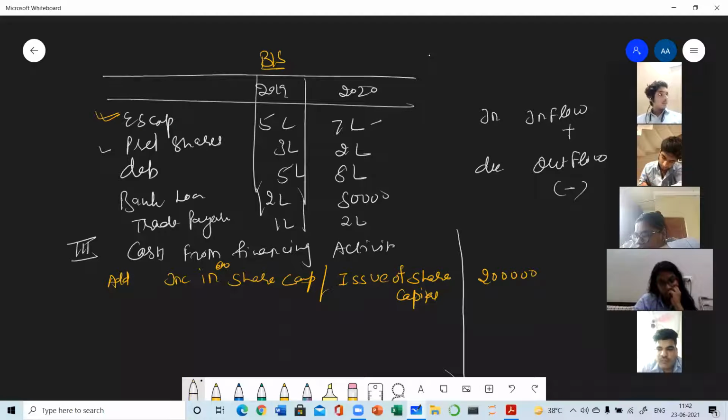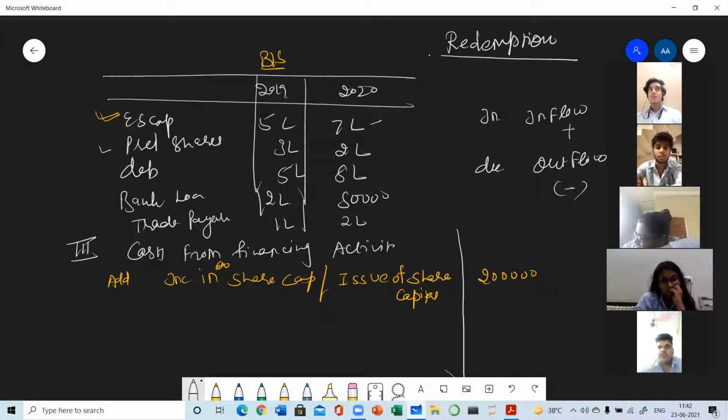You can see that in the previous year, preference shares were rupees 3 lakh and in the current year, it is 2 lakh. So if any share capital is decreased, it means we have repaid the money to the shareholders. This is known as redemption. When we are making the repayment of the share capital or the borrowed funds, debentures, then this concept is known as redemption.